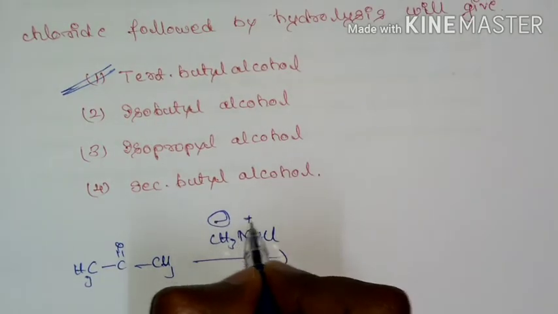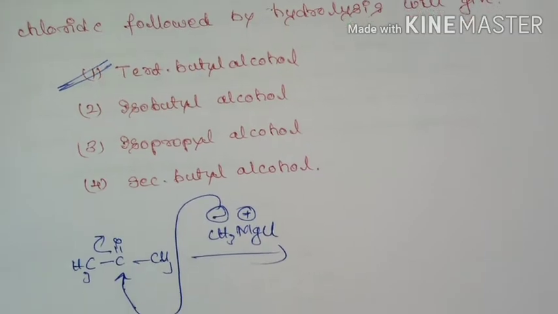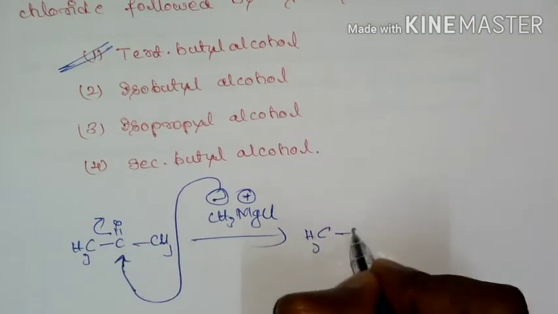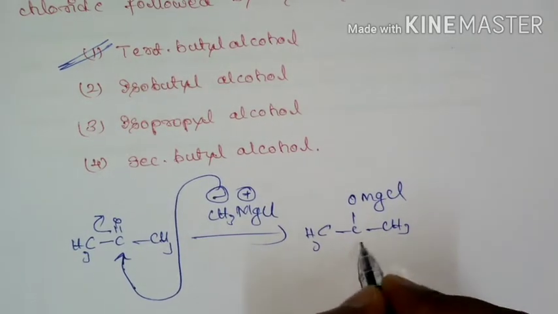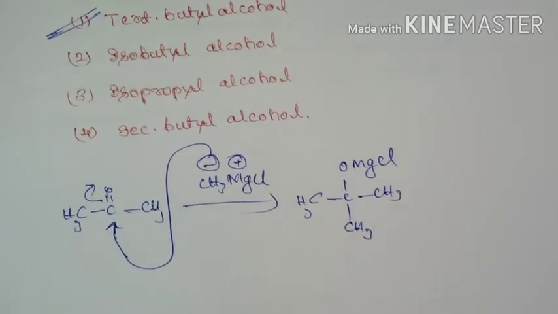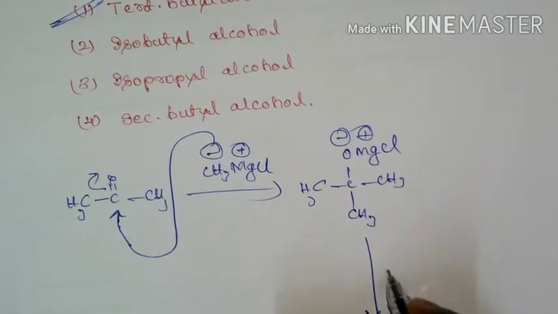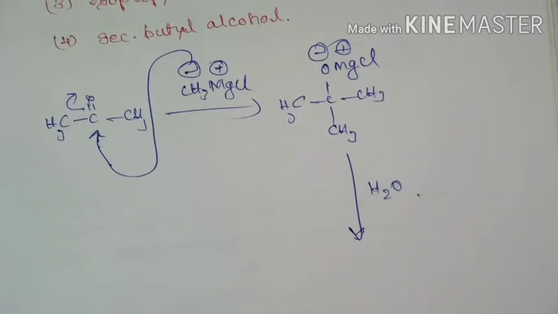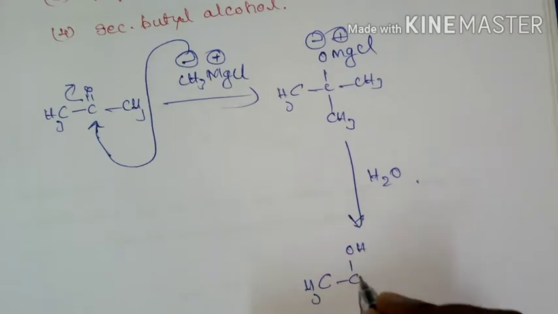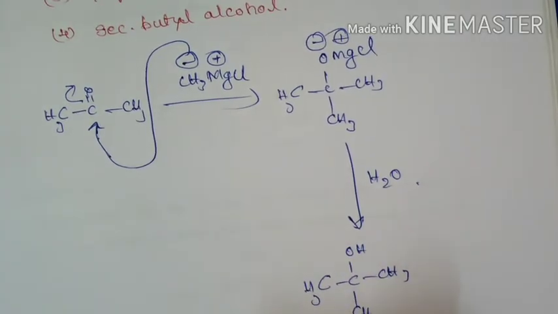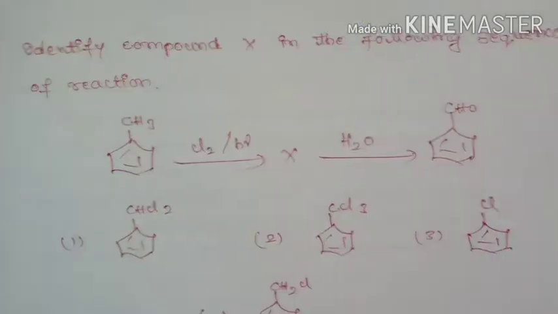Methyl group will act as nucleophile and it is going to attack this carbonyl carbon and we are going to get this intermediate, and which upon hydrolysis leads to the formation of alcohol, that is tertiary butyl alcohol.